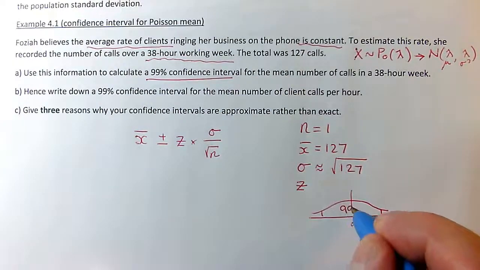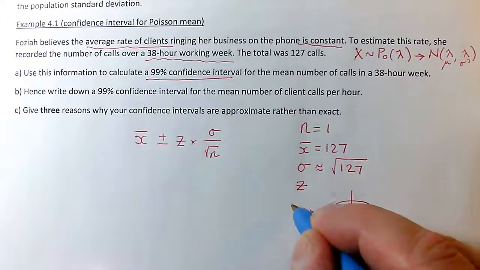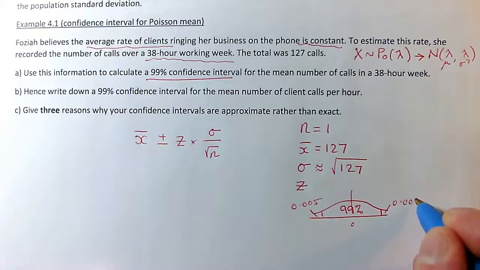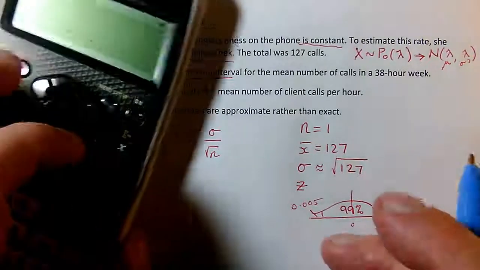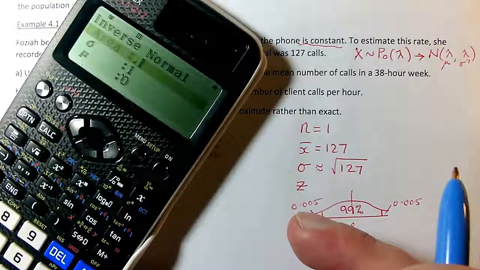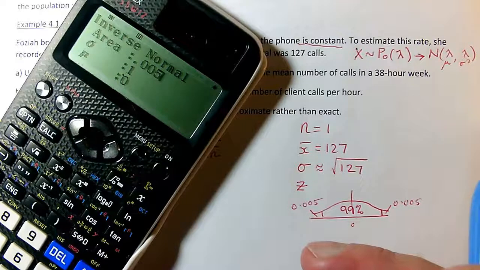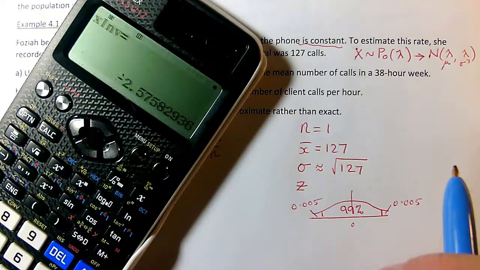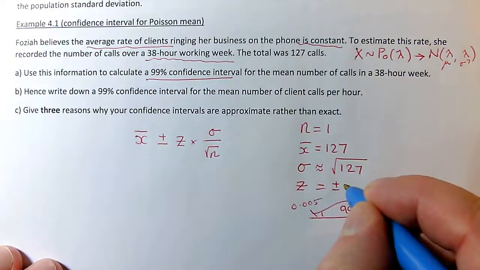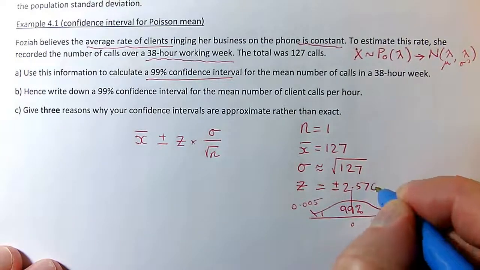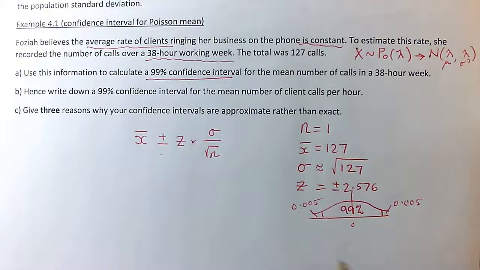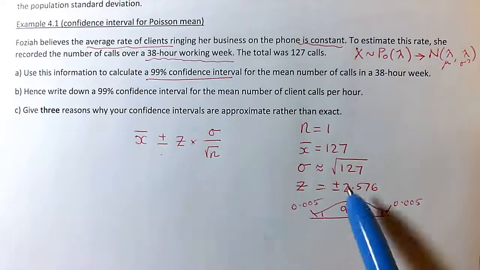So I need 99% here, so that means I've got probabilities of 0.005 on each end, and I'm going to use the left hand end because my calculator likes the left, and I'm going to go into normal inverse mode, and if I put 0.005 on the probability, the area, then it will give me a value of minus 2.576. So z equals plus or minus 2.576. Okay, and I've got a plus or minus in my formula anyway, because I need to go on either side of the middle. So now I've got all my values set up.